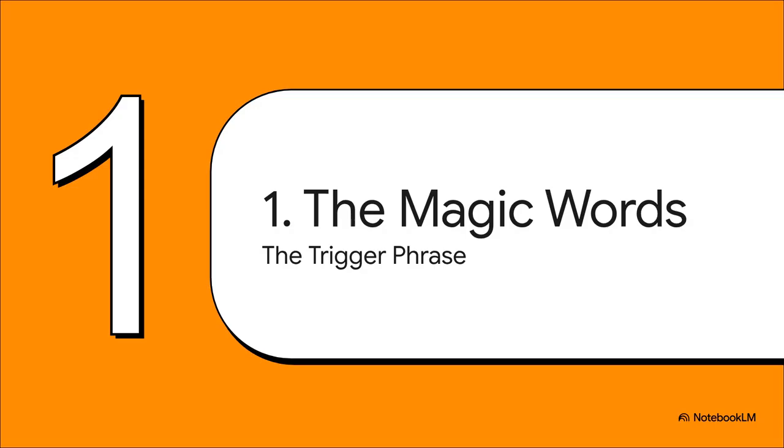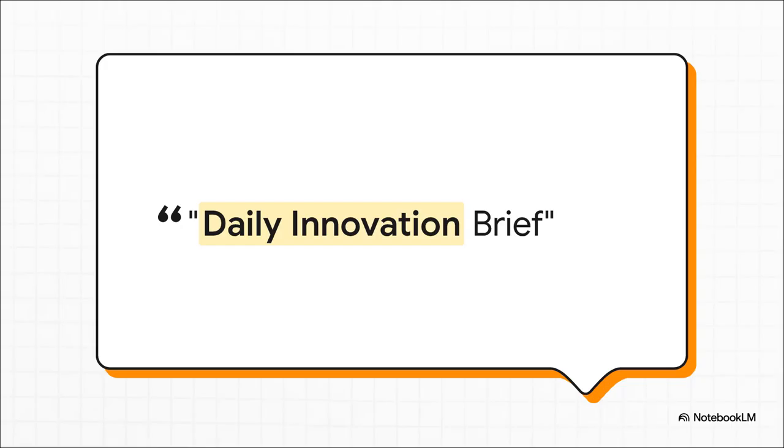Okay, so first things first, let's look at the very beginning, the command that starts it all. This is the simple manual key that turns the whole engine on. And there it is, the magic phrase, Daily Innovation Brief. It sounds simple, right? But according to the system's core policy, it has to be exactly this phrase. No typos, no variations. A user types this in, and that's what triggers the entire process. It's not a suggestion, it's a command.